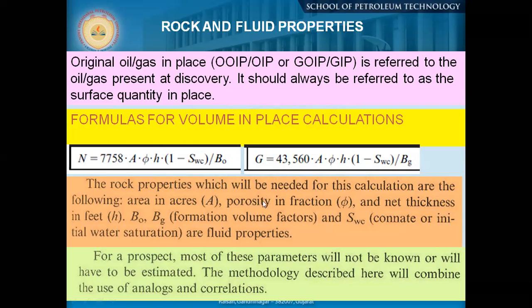Okay. The rock properties needed for these calculations are already discussed: area, porosity, net thickness, formation volume factor, and your current water saturation, SW, and SO. Most of the parameters will not be known and are sometimes estimated. If you have drilled a well, done your logging, and collected core samples, then you could cut them and do certain laboratory tests as well. You can estimate your different parameters from logging information, converting it to SW, SO. That can help you to understand your different parameters.